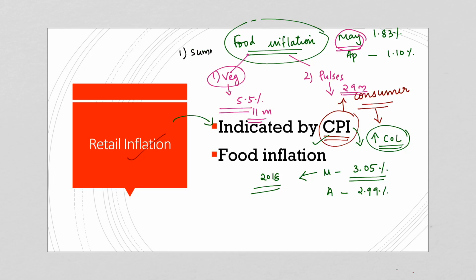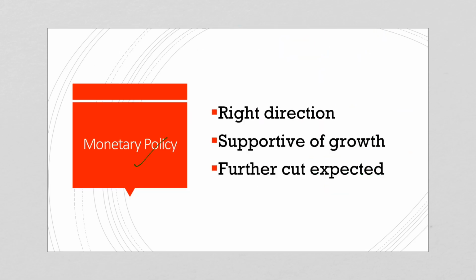That is the season of summer, and therefore the produce is less. Therefore, demand is more than the supply, and thereby the price has increased. Now, the second factor is that this is cyclical in nature. So, cyclical factors and seasonal factors are the two contributing factors for food inflation, especially the rise in the price of vegetables.